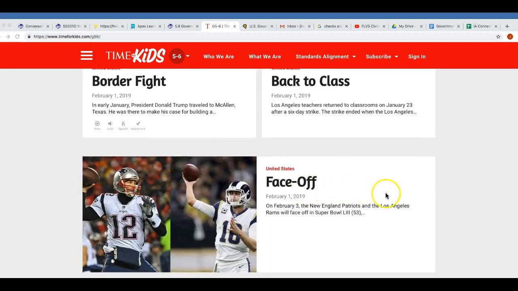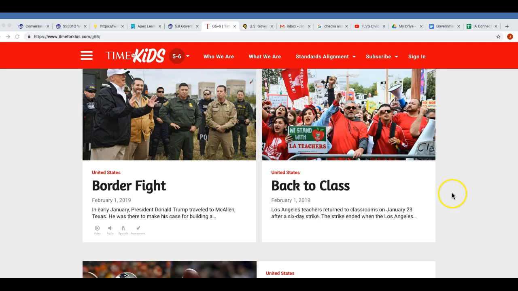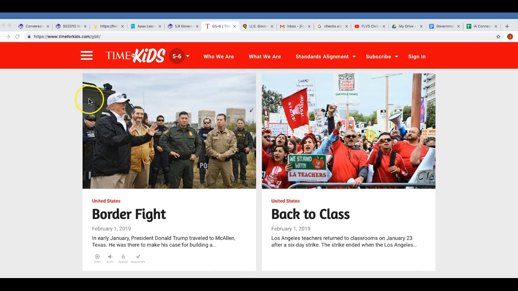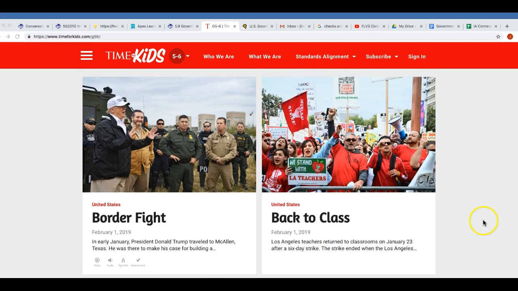Okay. Just had the Super Bowl. And here we have the top 2 articles. There's President Trump. It says border fight. And this one says back to class. This is when the LA teachers were striking. Okay? So you may not find anything on this first page. And that's why I want to show you this part.